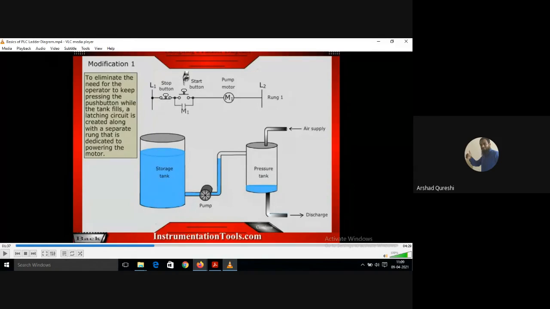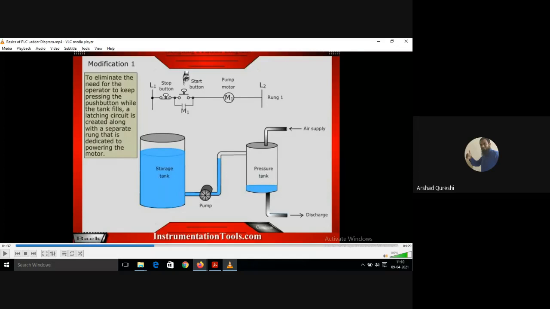Same as in your elevators or lifts. What is happening in elevators and lifts? When you go in a lift in your building, you don't keep the push button pressed till you reach the 7th floor or 8th floor, wherever you have to go. You just press it once and the circuit gets completed and the lift will take you to the 7th floor. Isn't it? Yes, students.